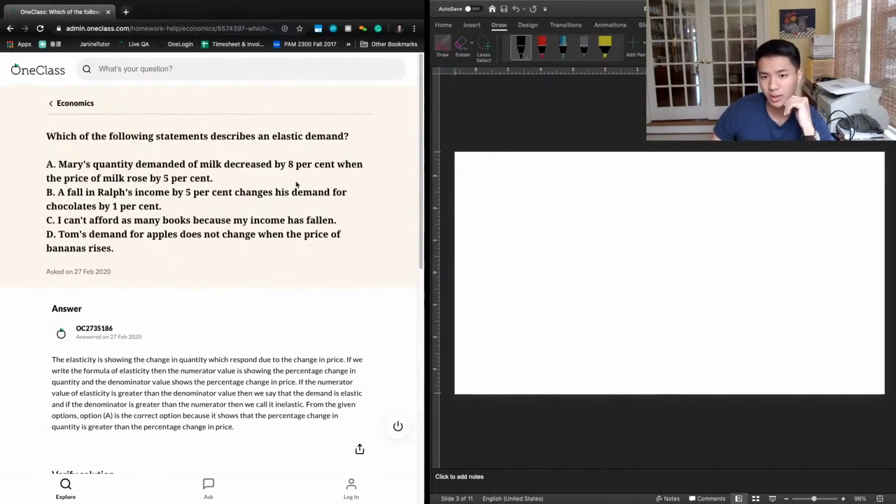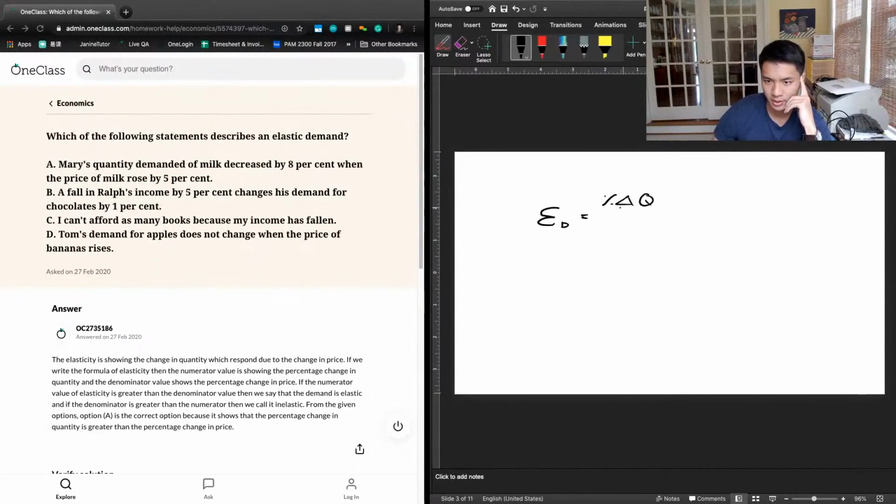So let's quickly refresh ourselves on what elasticity of demand is, and it basically is given by this equation, right? Elasticity of demand is given by the percentage change in quantity divided by the percentage change in price. So if we translate this into words, it's saying when price changes, how proportional is my change in quantity demanded?